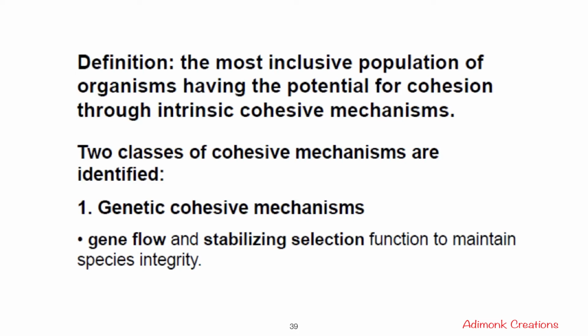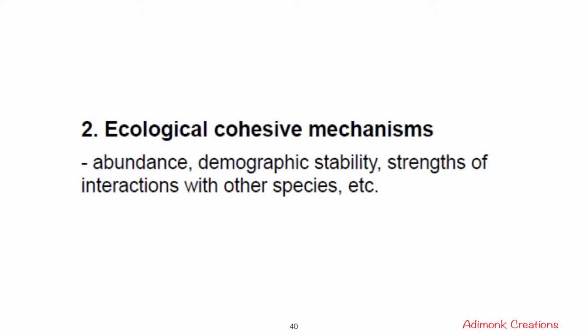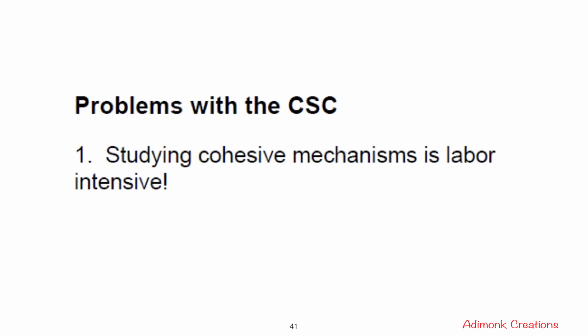The first is the genetic cohesive mechanism, where there should be gene flow and stabilizing selection to maintain species integrity. The second is the ecological cohesive mechanism, where abundance, demographic stability, and strengths of interaction with other species of each and every individual should be studied. The problem with the cohesion species concept was that studying these cohesive mechanisms for each and every individual is very labor intensive.